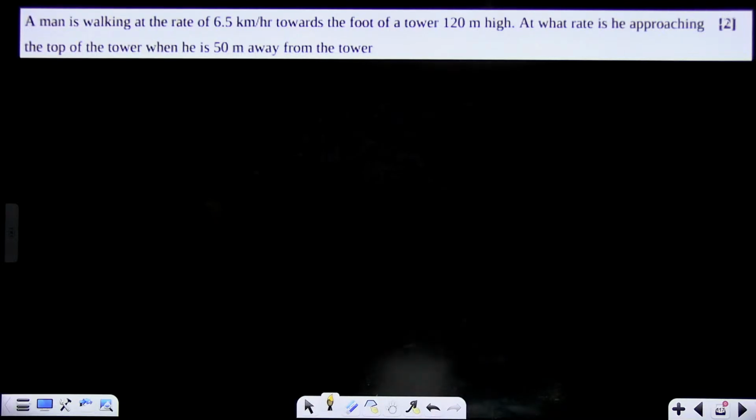Rate dependent question. At what rate is he approaching? A man is walking at the rate of 6.5 km per hour towards the foot of a tower 120 meter high. At what rate is he approaching the top of the tower when he is 50 meter away from the tower? These types of rate measure questions, please practice them at the last moment also.